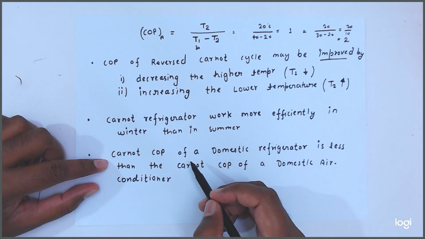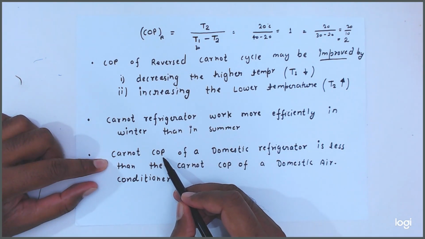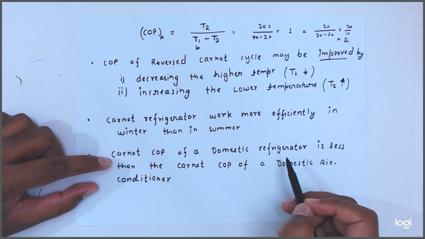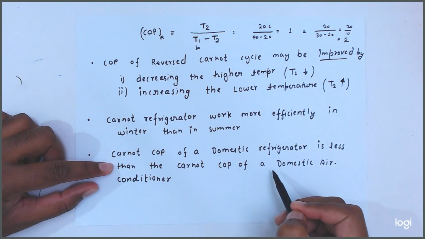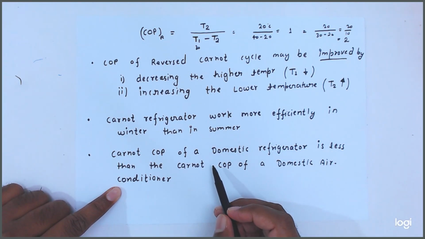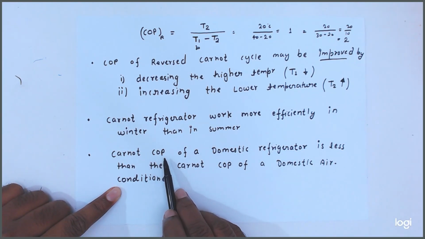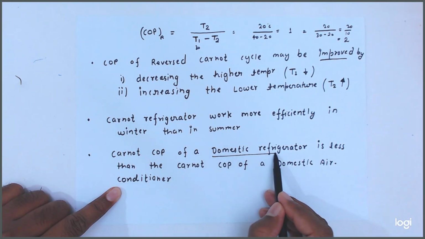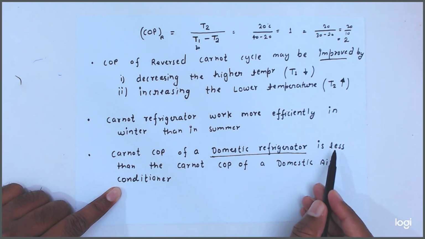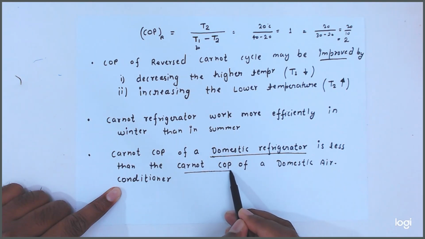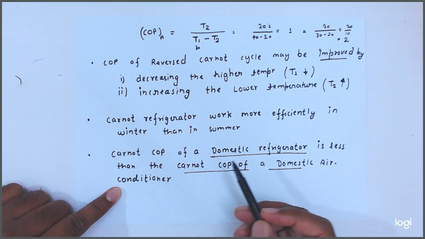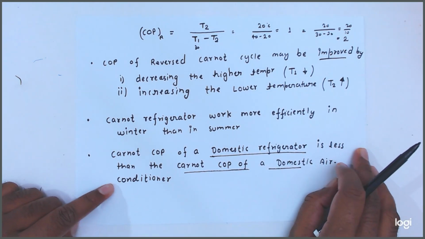And this is also important: the Carnot COP of a domestic refrigerator is less than the Carnot COP of a domestic air conditioner. Okay, you just remember this. This is also important, and the same explanation comes from this point.